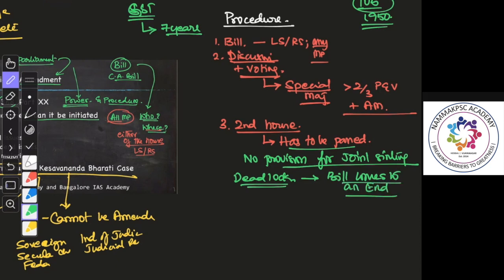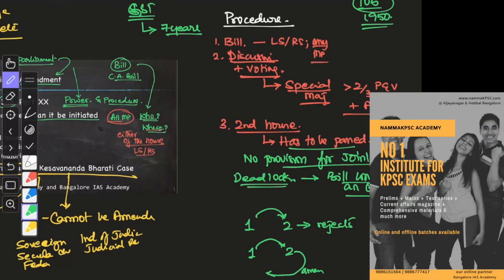When is there a deadlock? When the first house passes the bill and the second house rejects it. When the bill is passed by the first house, amended by the second house, and sent back to the first house, and the first house rejects the amendments, then also it is a deadlock.